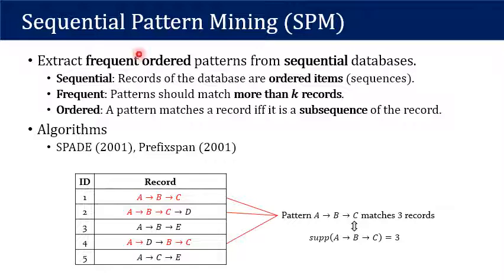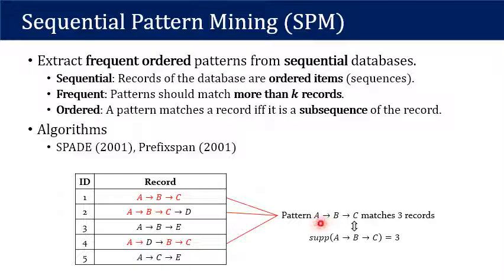So let's move on to the background of sequential pattern mining. Generally, it is a task of extracting frequent ordered patterns from sequential databases. Here, sequential means that in the database, every record should be an ordered list of items. And in this case, we say a short pattern matches a record, or a record supports a pattern, if the pattern is a subsequence of the record.